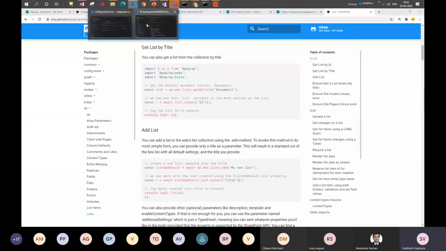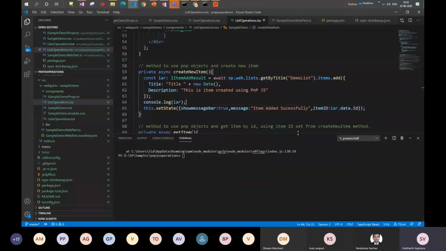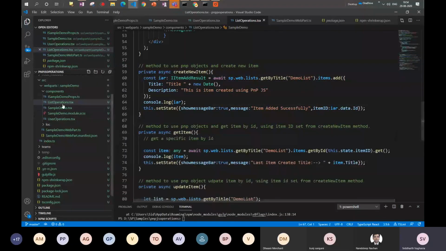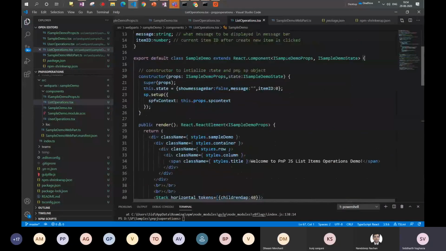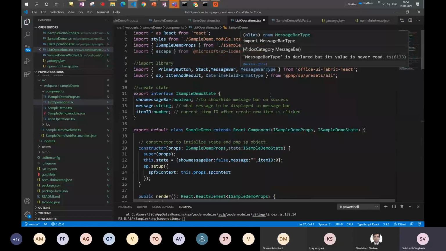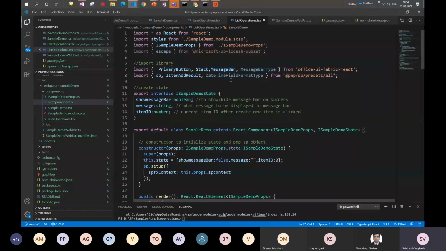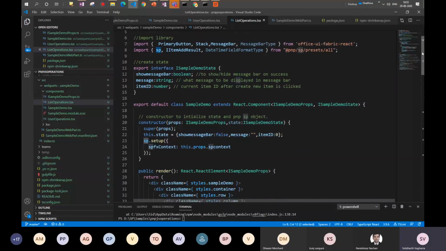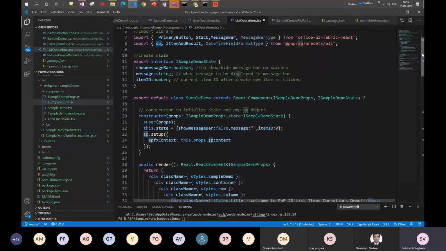Okay, so this is the project. I have an SPFx web part which is developed, right? And that web part will show us the PnP.js sample operations. I have installed the PnP.js library using the npm package, and then depending on what we want to do, we will just import that particular library or method which would be available, right? Now, before actually using it, we need to do the configuration or the PnP.js setup, right?